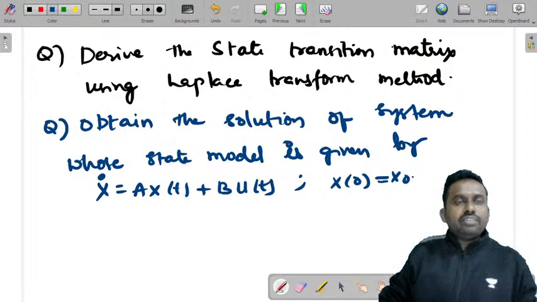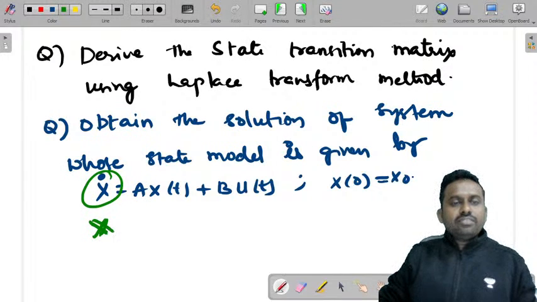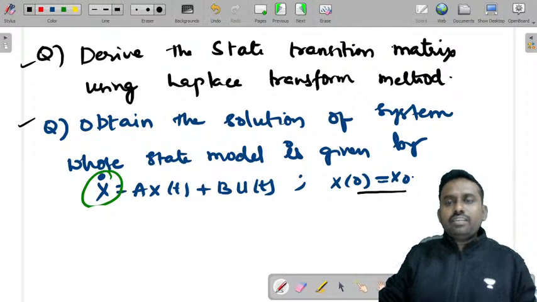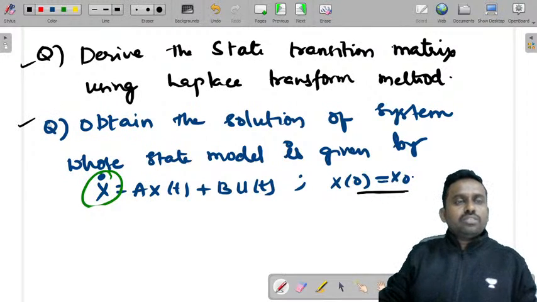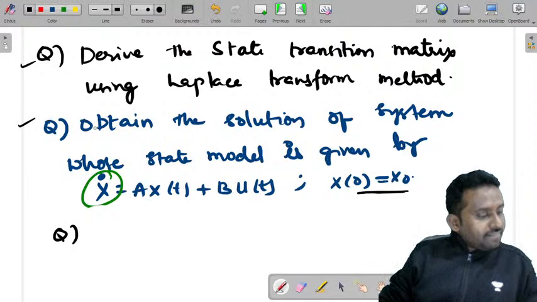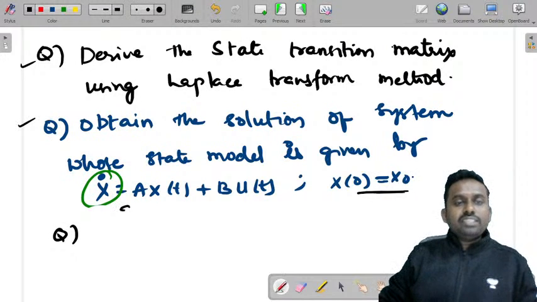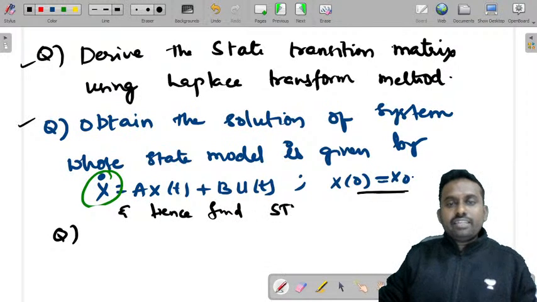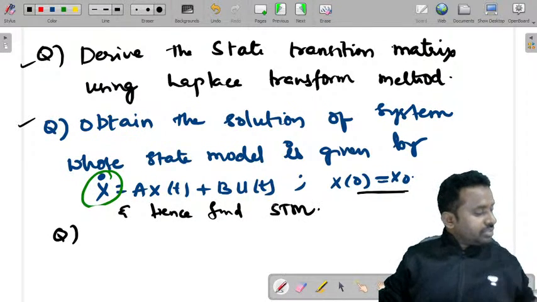So this is something given. Sometimes he'll not give you this as x dash, he'll just bold it. That means it is x dash. Remember that. So this question also we have done already. We have just solved it, but the only difference is this one. This question also I have derived, and there is one more question, the continuation of this: and hence find state transition matrix. That's the continuation of this question.